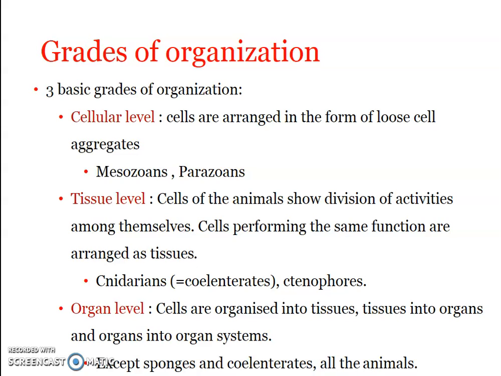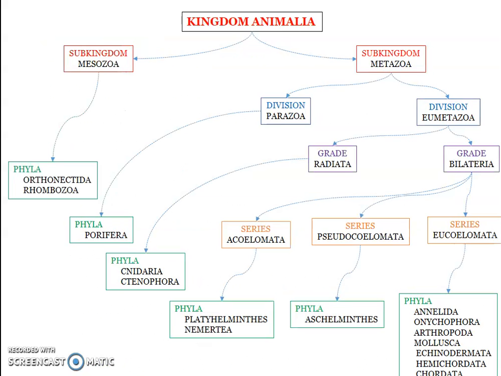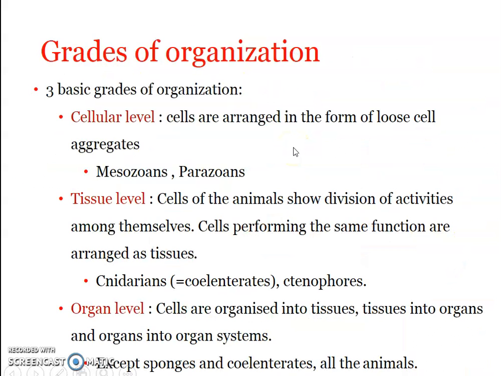So here we can see the muscle cells, we can find the nerve cells, and hence there is coordination between the cells that perform a specific function. So there is coordination between the cells of a similar tissue. And you can find the tissue level of organization in the grade Radiata. We have already seen that the Parazoa and subkingdom Mesozoa have the cellular level of organization, isn't it? While grade Radiata under the Eumetazoa have the tissue level of organization. And the highest level of organization is considered to be the organ level or organ system level.